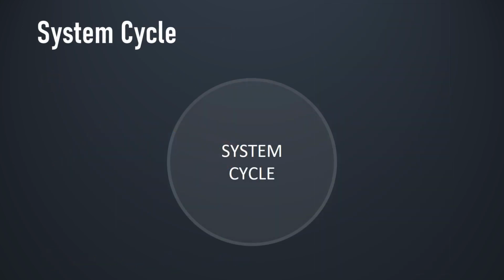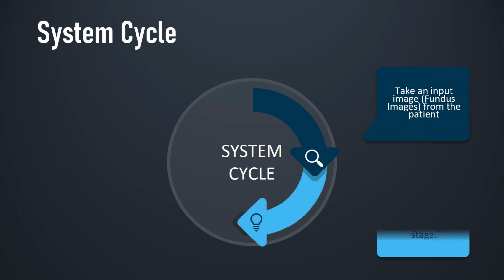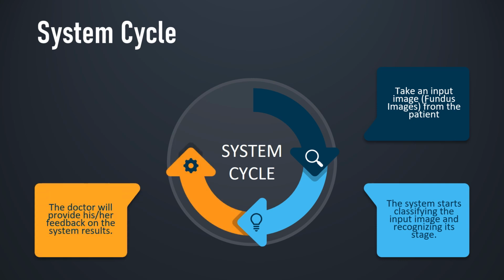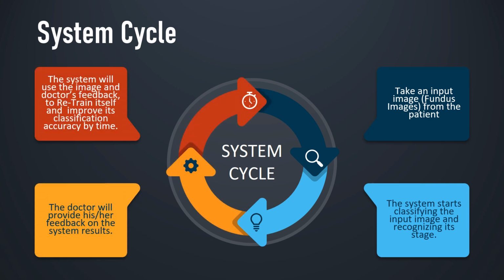Our system cycle starts with taking an input image from the patient. Then the system starts classifying the input image and recognizes its stage. The doctor will provide his feedback on the system results. Finally, the system will use the image and the doctor feedback to retrain itself and improve its classification accuracy over time.